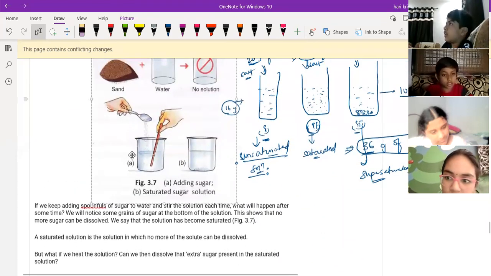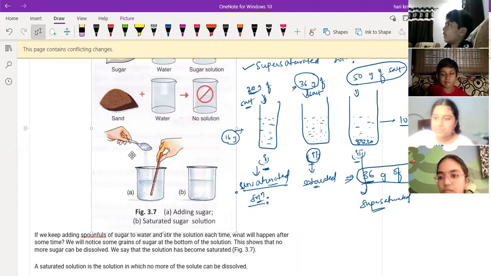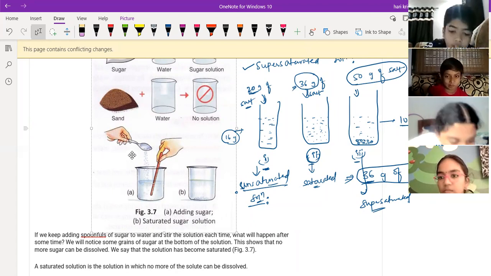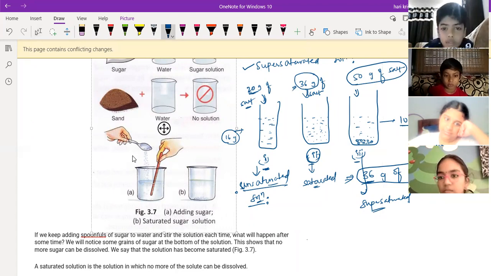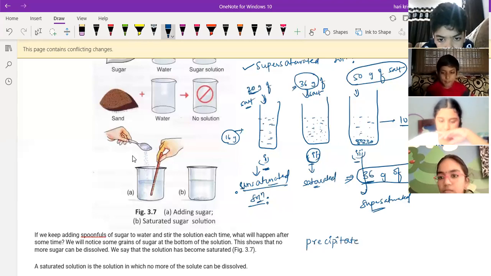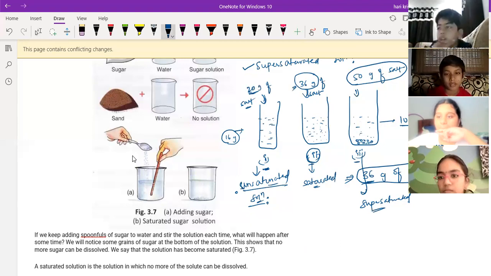What is the meaning of precipitate? Anyone? Sir, I don't know. Sir, what are you asking? Precipitate. I'll write it here. Sir, you're asking the meaning of that. Yeah. Meaning.